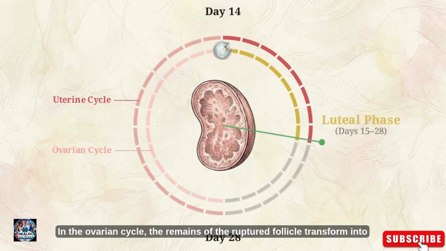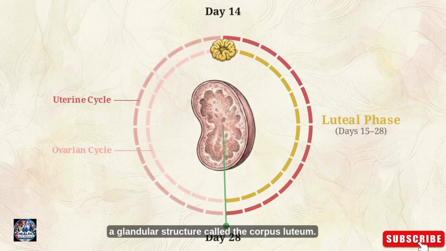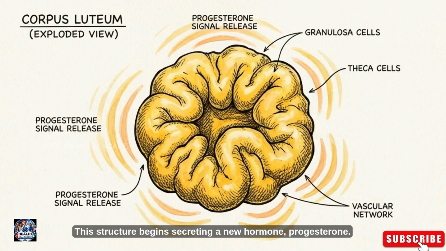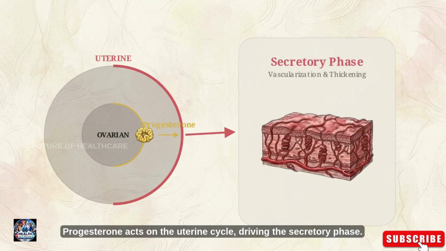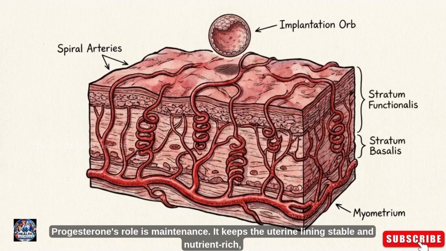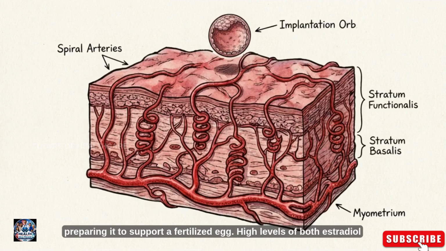In the ovarian cycle, the remains of the ruptured follicle transform into a glandular structure called the corpus luteum. This structure begins secreting a new hormone, progesterone. Progesterone acts on the uterine cycle, driving the secretory phase. Progesterone's role is maintenance. It keeps the uterine lining stable and nutrient-rich, preparing it to support a fertilized egg.